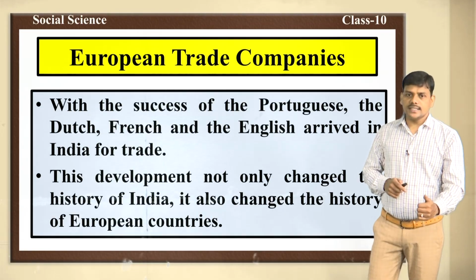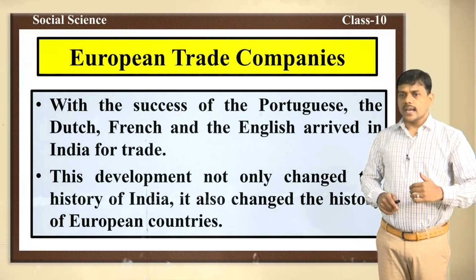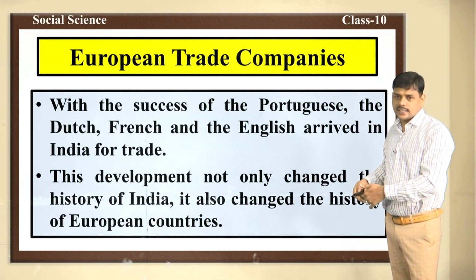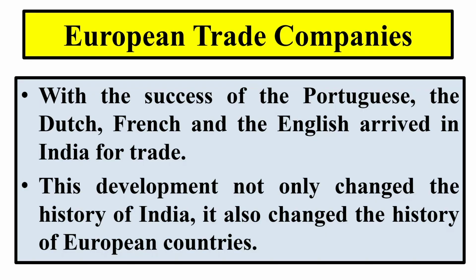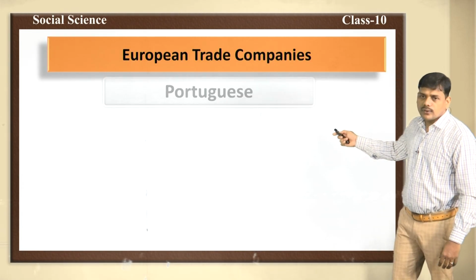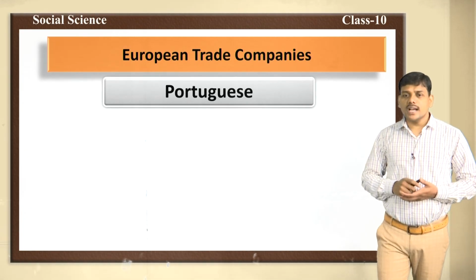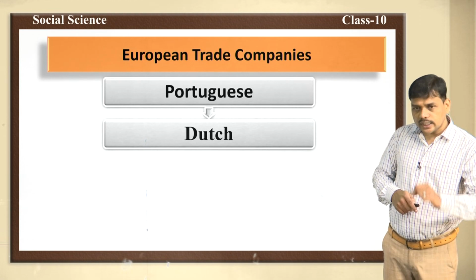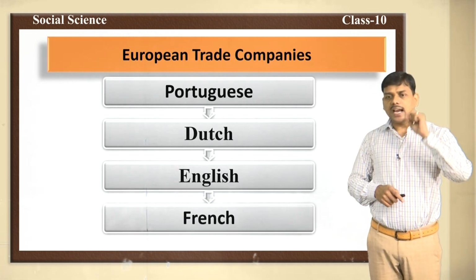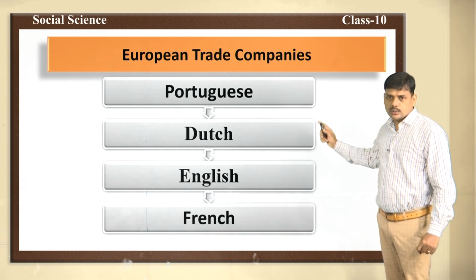They arrived in India for trade, and when they came to India, this development not only changed the history of India, but also changed the history of European countries. Here you can see, first the Portuguese came to India, it was Vasco da Gama. After the Portuguese, the Dutch, after that the English, and at the end the French came to India.